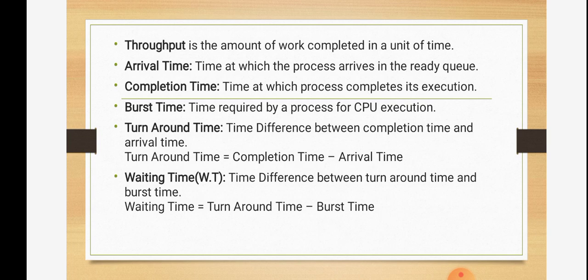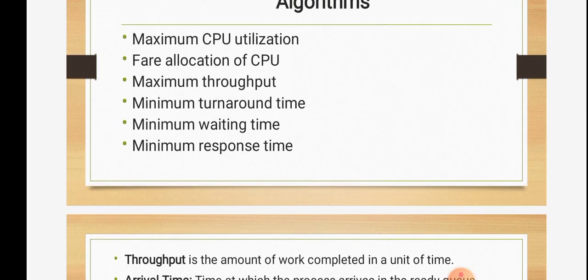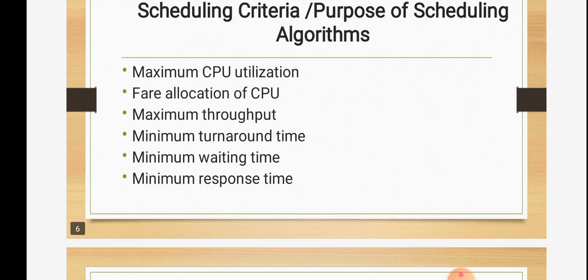Suppose a process is executing, how much time it takes is the throughput. For long processes it may be 1 hour for one process, or for short transactions it may be 10 processes per second.